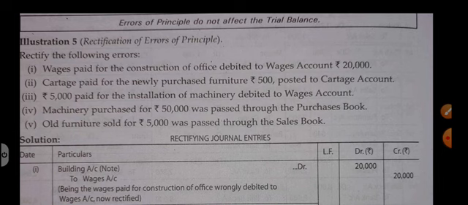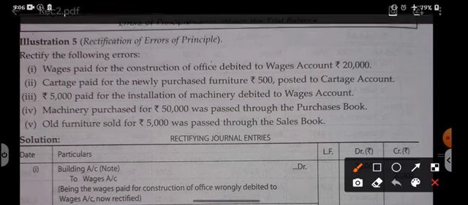To rectify an error we need to know what the correct entry for a transaction should be. Like point number 1, wages paid for the construction of office.